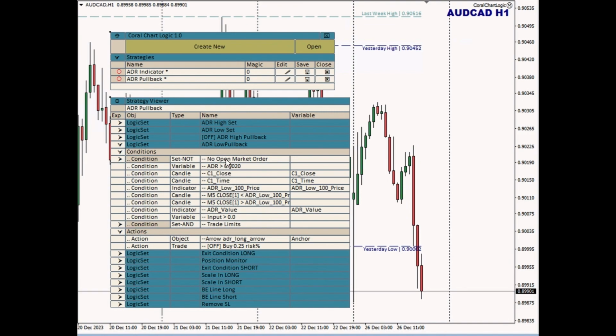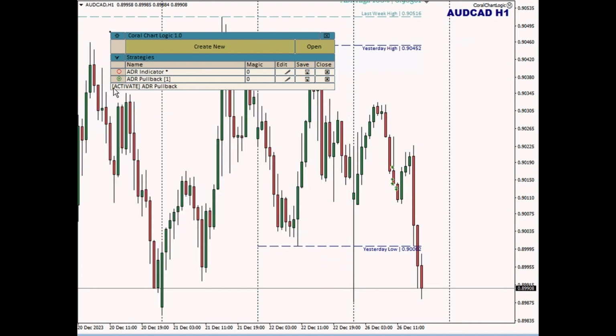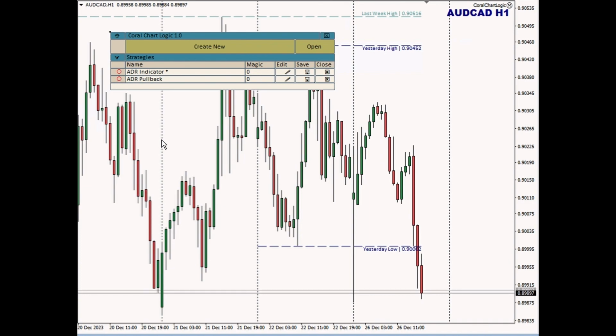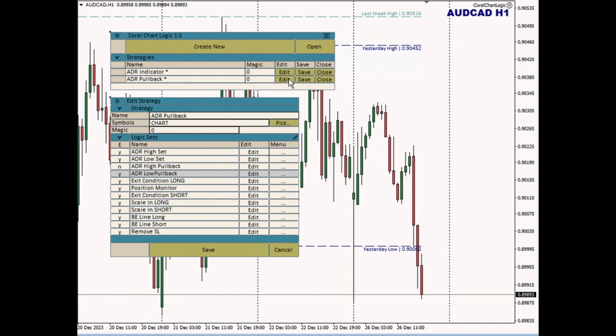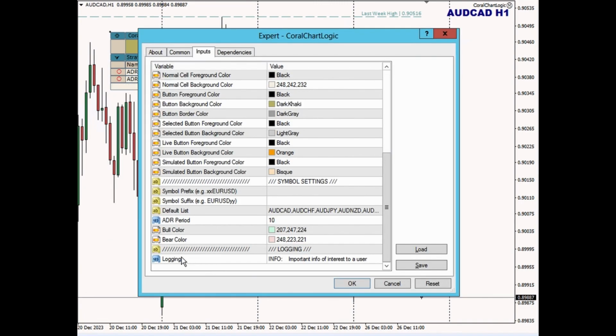Okay, the last thing I want to cover in this video is how logging works. As we've been doing things, you may have been noticing that there are messages being displayed in the status bar. If I were to turn that on, it tells me I've activated the ADR pullback strategy. And if I were to turn that off, it says deactivated the pullback strategy. Well, as things are happening in strategies, it's also writing information to the log, and the level of information is controlled by your input setting, this logging level.